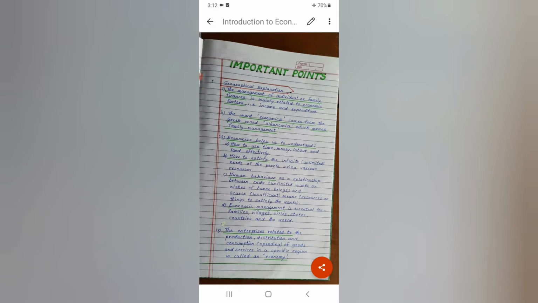The next point tells us that the enterprises related to the production, distribution and consumption, means spending, of goods and services in a specific region, is called an economy. This is the definition of economy. Define economy. What does economy mean? What is economy?